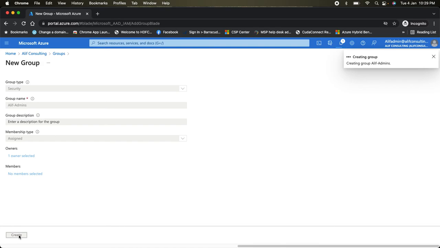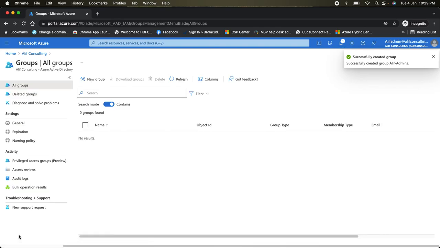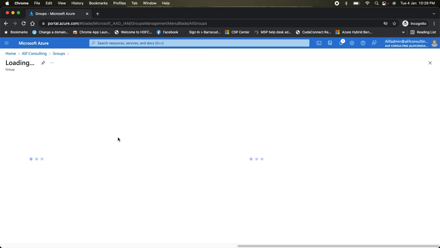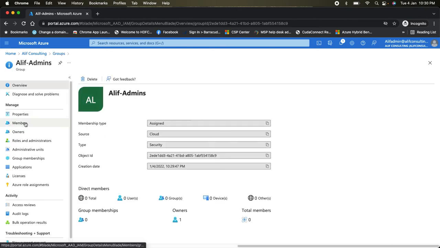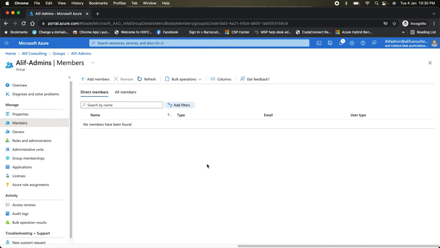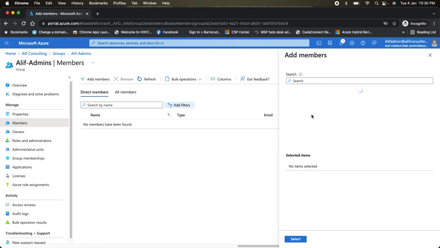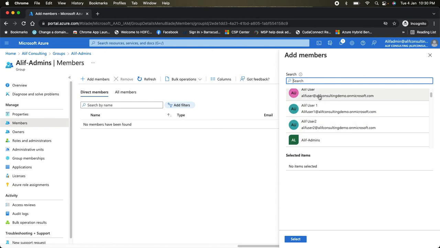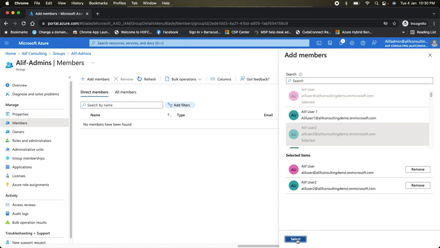Now what I'm going to do is add my users in this group, and post that I will show you how you can have that permission assigned on the subscriptions. If I go inside the group and go to the members, you will see I don't have any members. So let's say I'll add a few members here, like Alif user and Alif user 2.